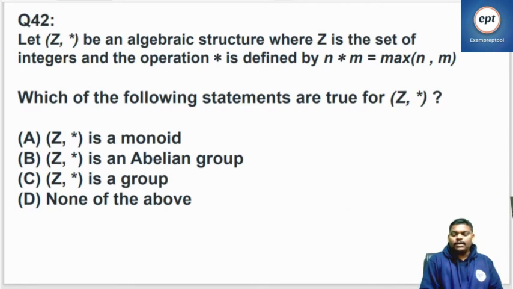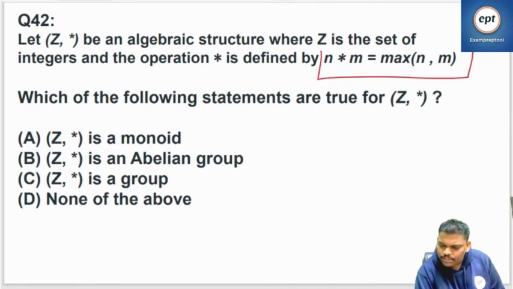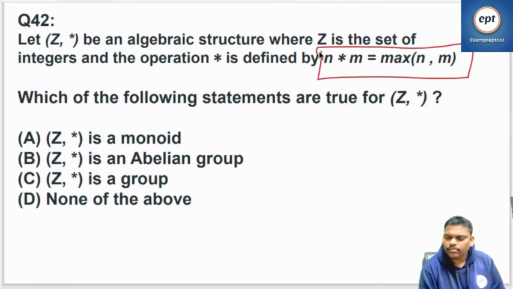Let Z comma star be an algebraic structure where Z is the set of integers and the operation star is defined by n star m is equal to max of n comma m. Which of the following statements are true? Remember, this is the operation: n star m is equal to max of n comma m.